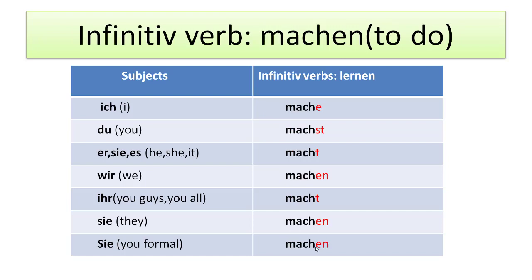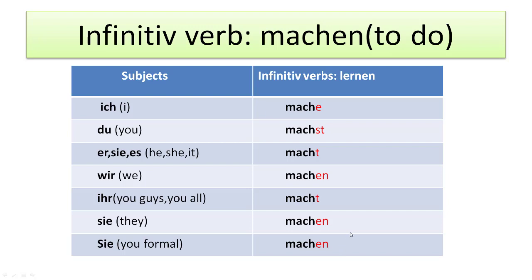Let's see one more example for machen. Machen is to do. Ich mache, du machst, er sie es macht, wir machen, ihr macht, sie machen, Sie, you formal, machen.